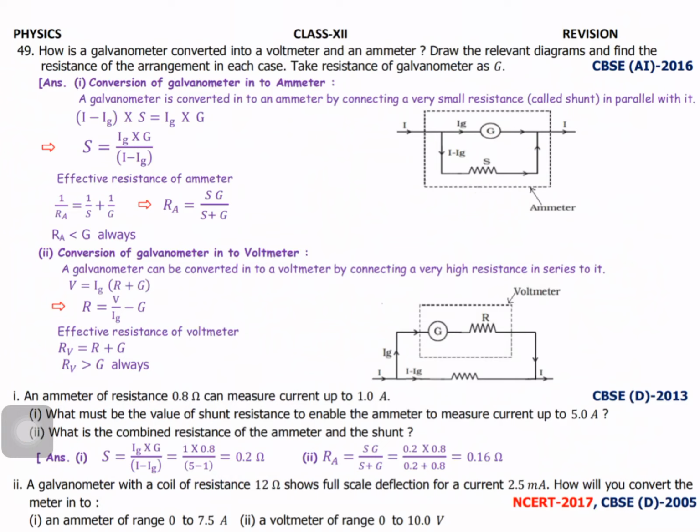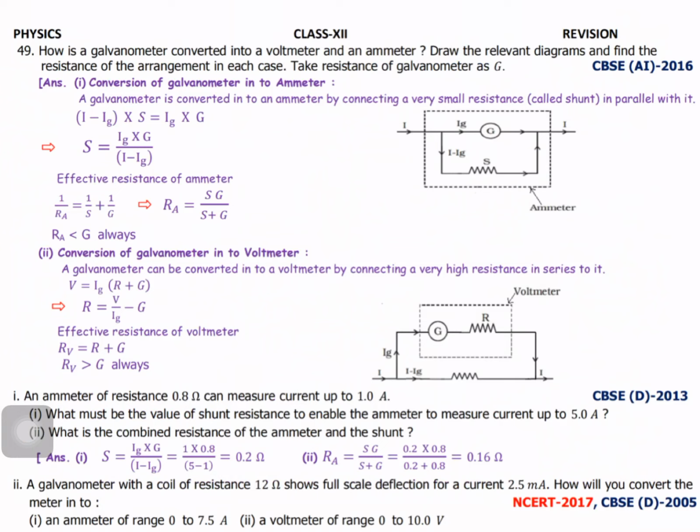The second case: what is that? Combined resistance of the ammeter. What is the combined resistance? We already did the equation. Ra equals Sg by S plus G. You know that, so apply Sg. What is that? 0.2 into 0.8 divided by 0.2 plus 0.8. That is equal to 0.16 ohm. So this is the total resistance offered by the ammeter.